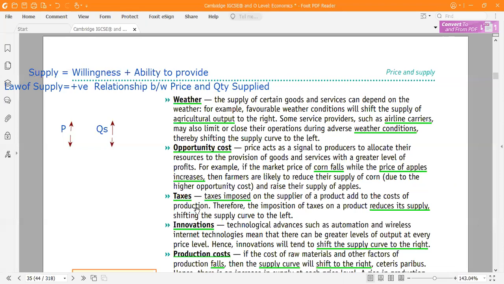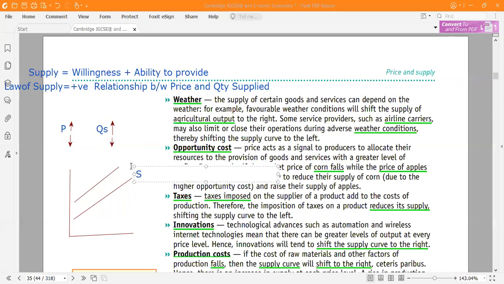Another very important factor is tax. If tax is imposed, remember, I'm showing one graph here. Suppose this is the supply graph. If the tax is imposed, normally it goes to the left-hand side. Remember it, it goes to the left-hand side.